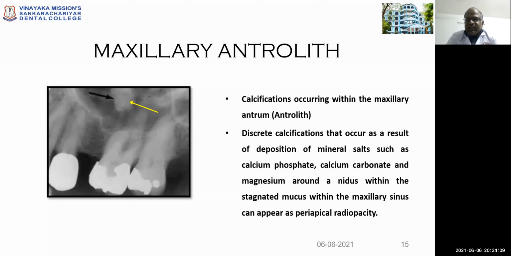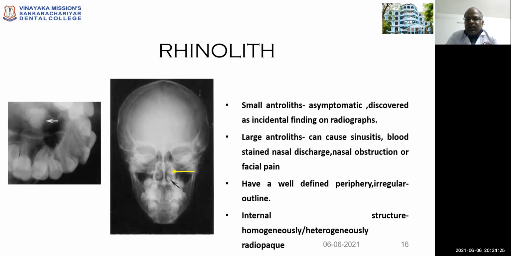Small antroliths are asymptomatic, discovered as an incidental finding on radiographs. Large antroliths can cause obstruction resulting in sinusitis, blocked, stained nasal discharge, nasal obstruction, and facial pain. They usually have a well-defined periphery and irregular outline. The internal structure appears homogeneously or heterogeneously radiopaque.